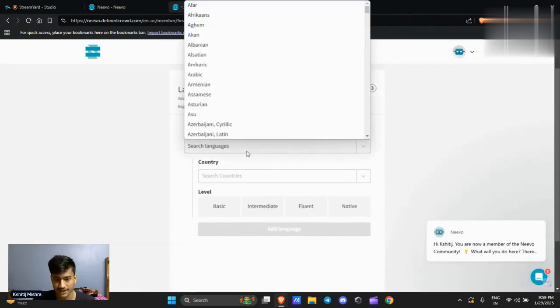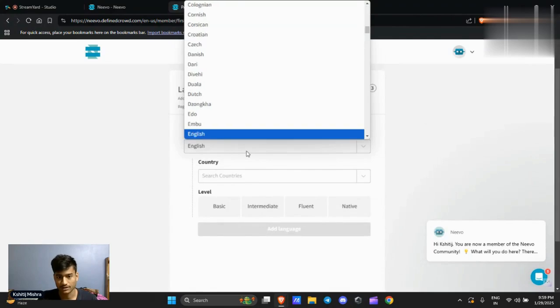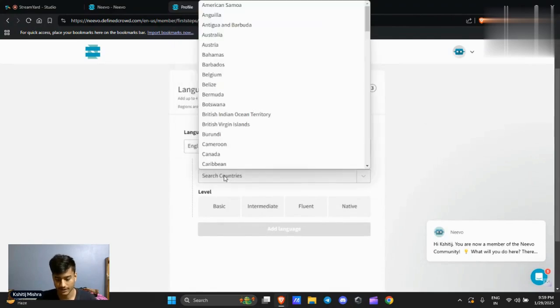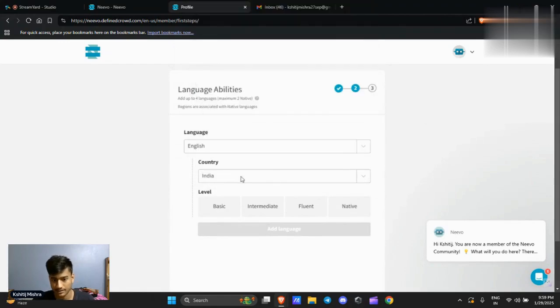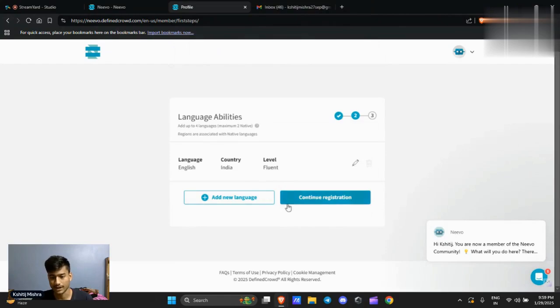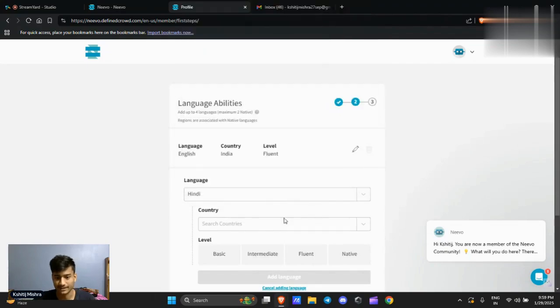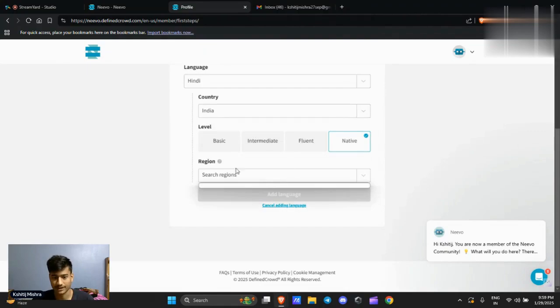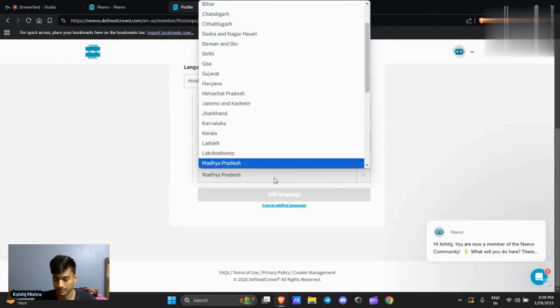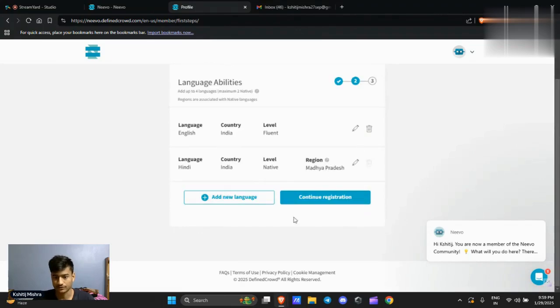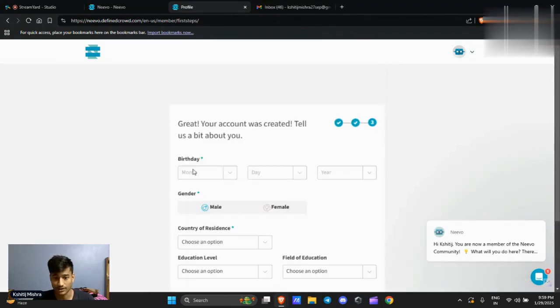Okay, language abilities. I will click on English. Country is India. My level is, I'm not a native, but I know the fluent level. I can add one more language, that is Indian language, Hindi. Again, India. I'm native in this language. So I've added two languages, and now I can continue.